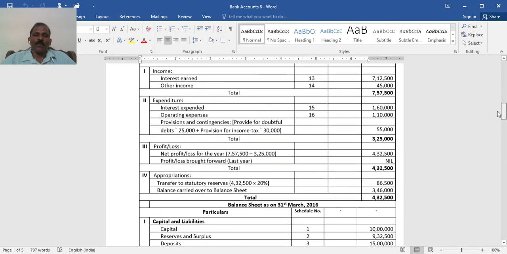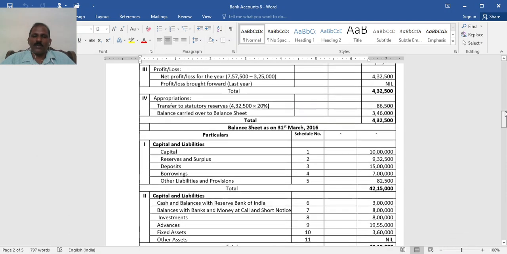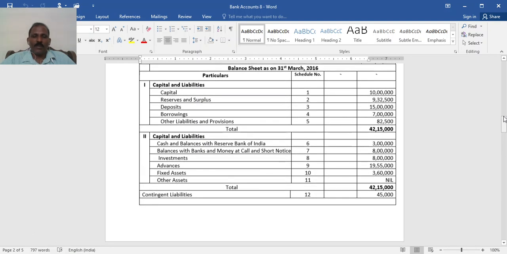See here, you know that schedule 13 is interest earned, the major income. 14 is other income. Then interest expended 15, other expenses 16. These 4 are for the preparation of the profit and loss account. Then schedule 1 capital, 2 reserves and surplus, 3 deposits, 4 borrowings. In this problem we have borrowings too. Other liabilities and provisions 5. These first are for liabilities.